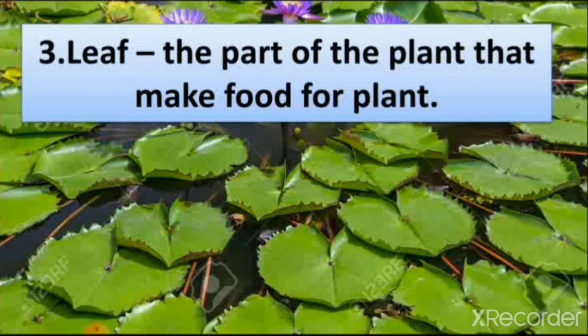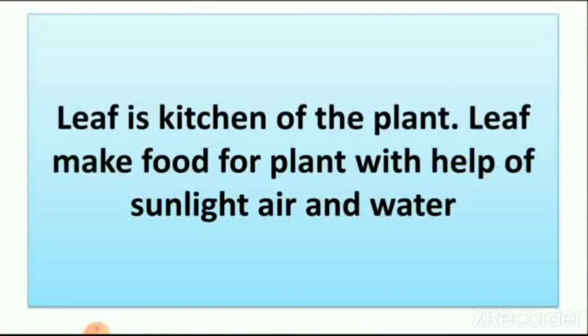Here you can see the picture of leaves. These are leaves of lotus. So it is the kitchen of the plant. Leaf is the kitchen of the plant that makes food with the help of sunlight, air, and water. We learn this in the tomato plant. We grow a tomato plant and we see how the leaf makes food. So all these things we learn in lesson number 3.